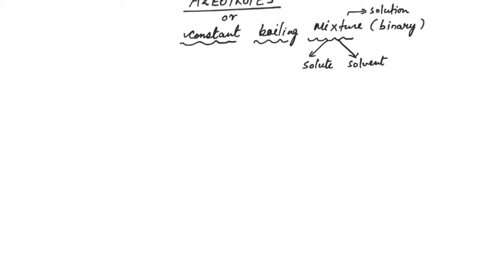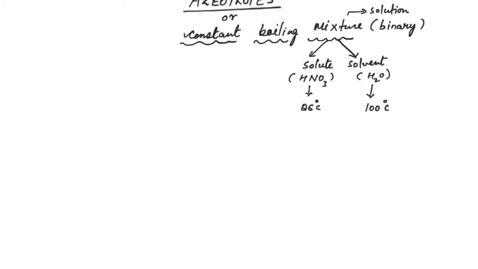But how is it possible? For example, if I am taking HNO3 as solute and H2O as solvent, we know that the boiling point of water is 100 degrees Celsius and that of nitric acid is approximately 86 degrees Celsius. In some books it is given as 83, 84, 85, 86. So I am taking it as 86 degrees Celsius. So the boiling point of solute is 86 and the boiling point of solvent is 100 degrees Celsius.